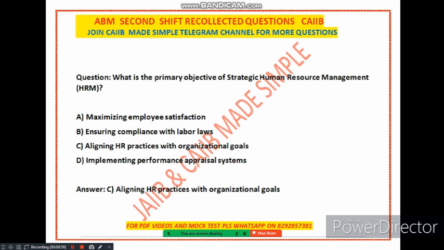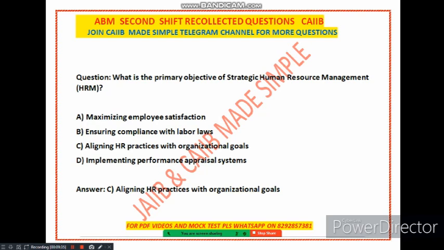The next question is regarding what is the primary objective of strategic human resource management. So friends, you can see there are a lot of questions from HRM which were asked in this particular examination. So let's see the options: maximize employee satisfaction; ensuring compliance with labor law; aligning HR practices with the organization goal; implementing performance appraisal system. So tell me, what is the primary objective of SHRM, that is, strategic HRM?